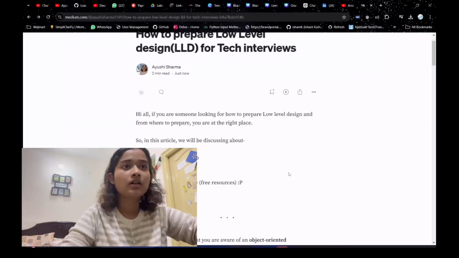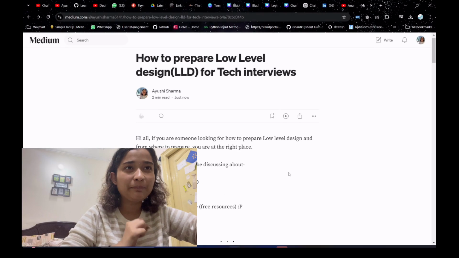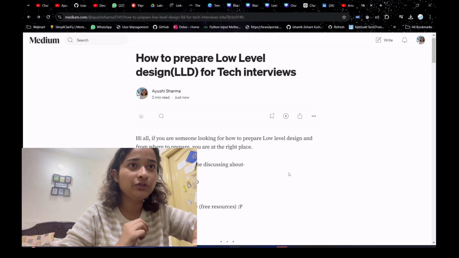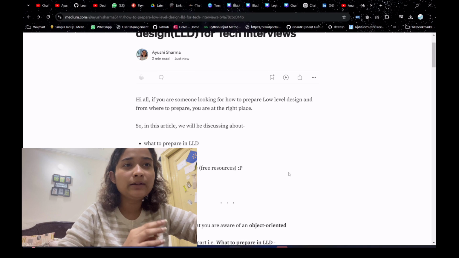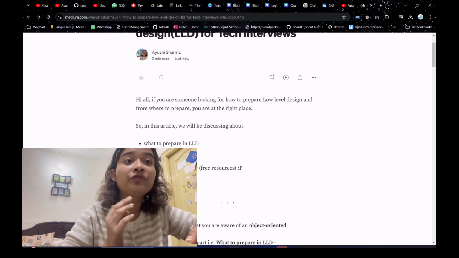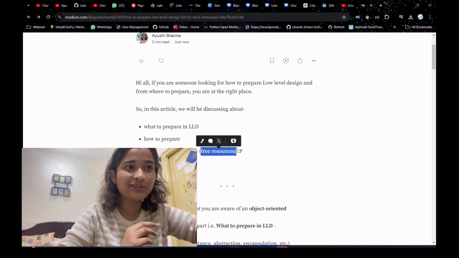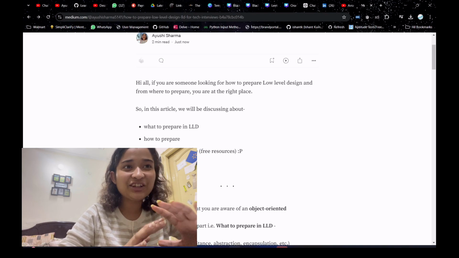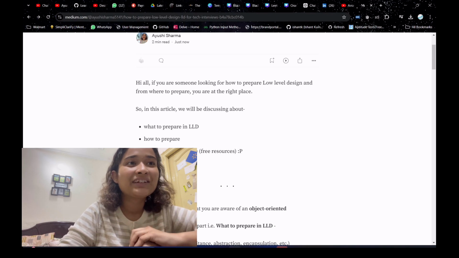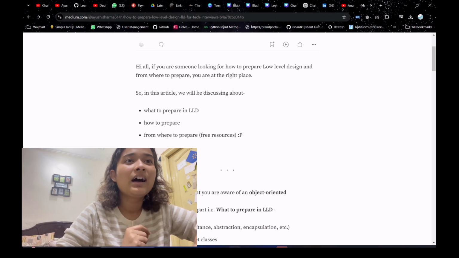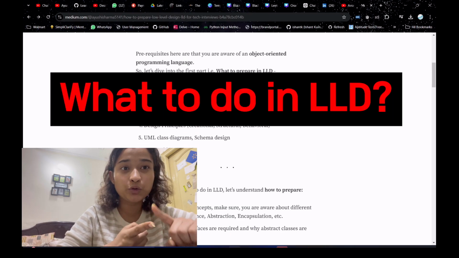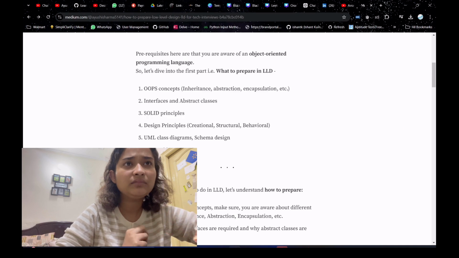So let's go. This is a Medium article which I have prepared on how to prepare low level design for technical interviews. In this article, it's properly mentioned what you have to prepare, how you can prepare and from where you can prepare, and all those are free resources. These are the resources which I myself followed when I was preparing for my job switch. So let's go through this article, and we'll be discussing every topic which you have to do in LLD one by one. Okay, so first topic.